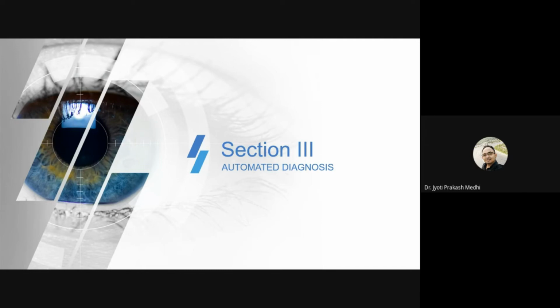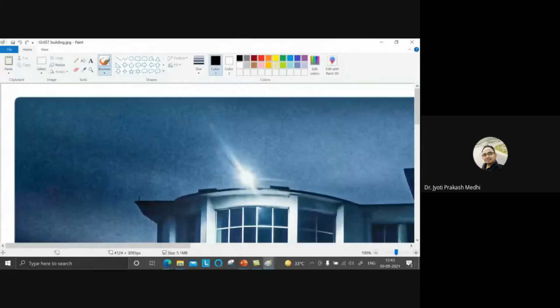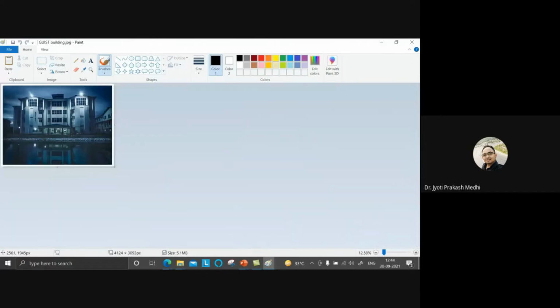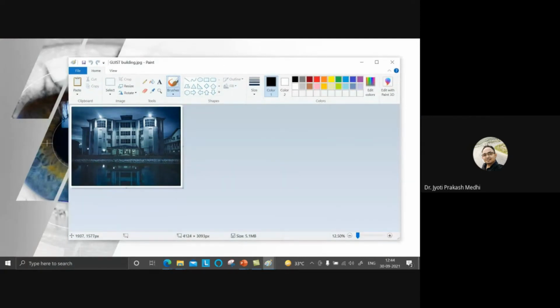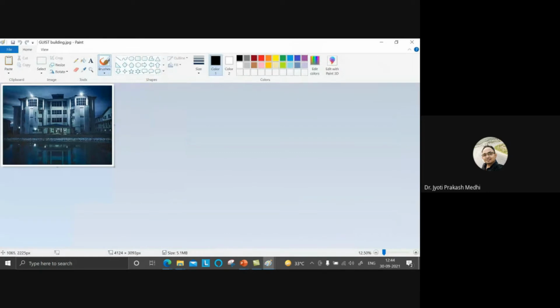Okay, now coming to automated diagnosis. So before going to automated diagnosis, let me explain what image processing we normally do. Okay, see. So this is an image. An image is nothing but a matrix, a two-dimensional matrix which contains information, which most of us already know. So I am explaining this so that the detection process gets easier to understand.